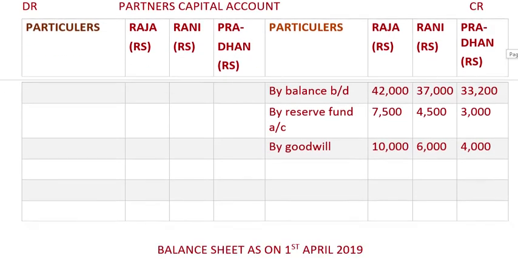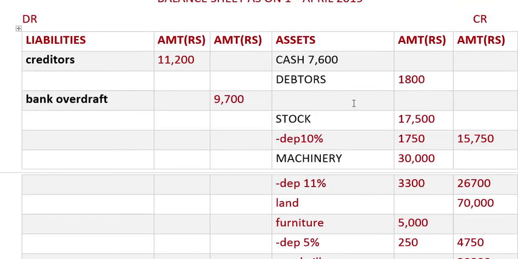So debtors minus RDD at 5% comes to 900, and in the outer column we get 17,100.